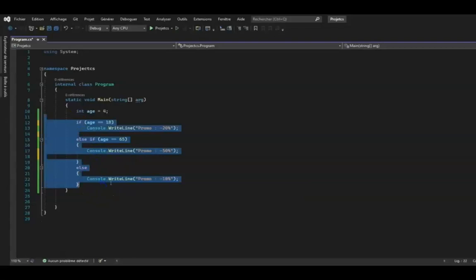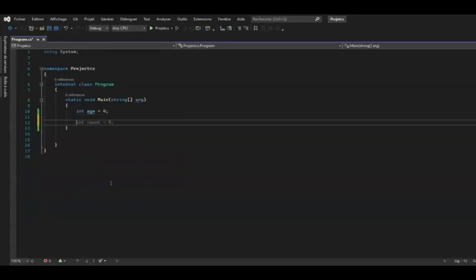Let's take our program from the cinema again. Let's imagine that there is a discount for several age groups, which will result in a lot of if, else if, etc. So our program will not be optimized and we won't be able to read it. However, our policy as a developer is to make optimized and clear programs. We need to respect this policy. In order to solve this problem, we have what we call a switch. It will allow us to avoid putting if everywhere.